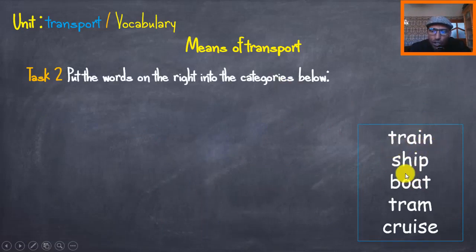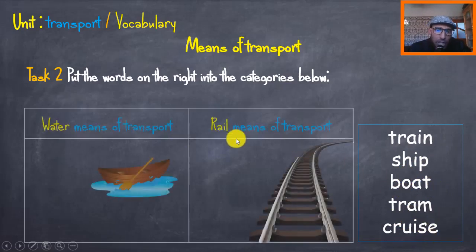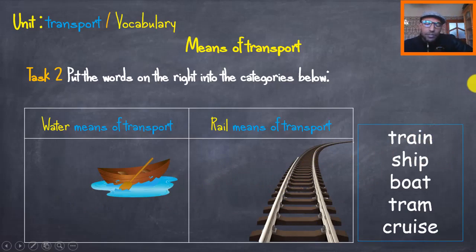We got train, ship, boat, tram, and then cruise. The two categories that we have here are water means of transport. There are some means of transport that need water to move on, and others need the rails. This is the rail, right? So classify right now the words that we have here into the right column. Take some few seconds to do the task.